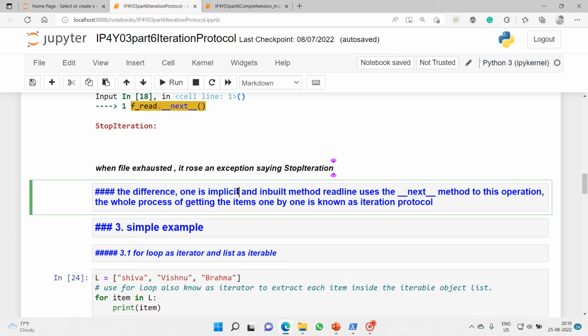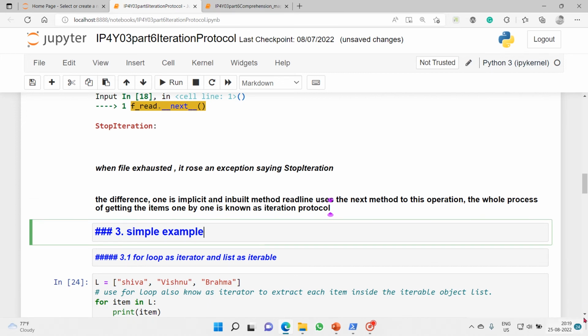Now what is the difference? One is an implicit inbuilt method. Readline uses the __next__ method to do this operation. The whole process of getting the items one by one is known as the iteration protocol.